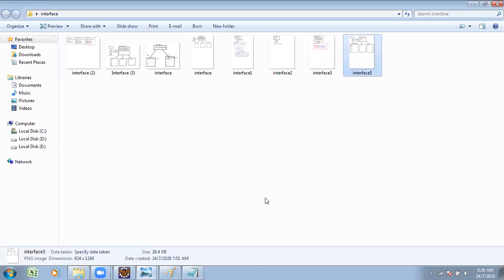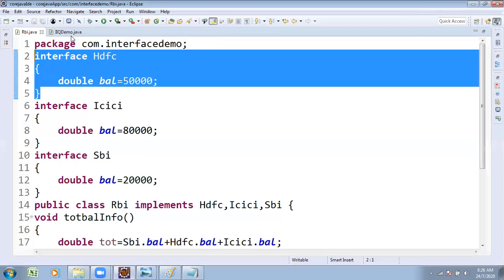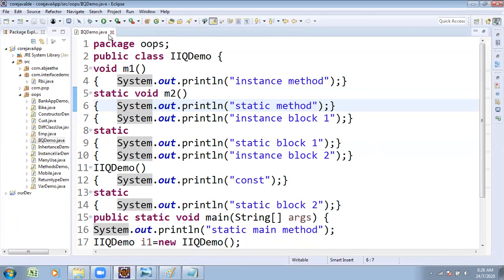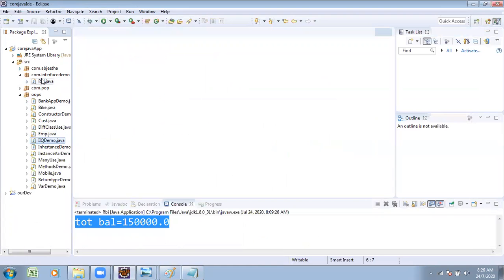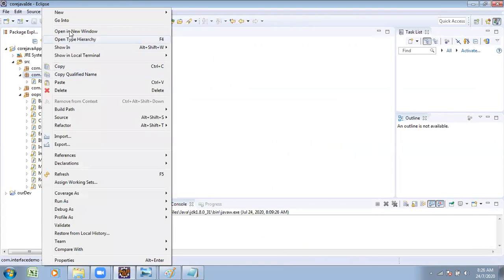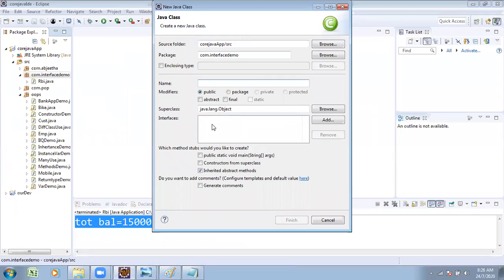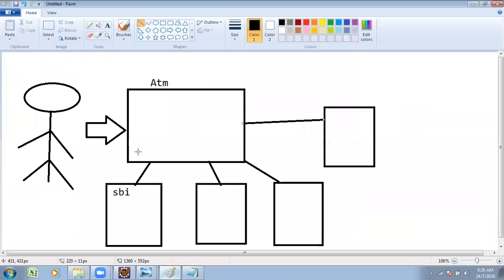How that logic works, try to observe once. Try taking one class, Interface demo, as a new class name. To work with interface, there are steps involved.